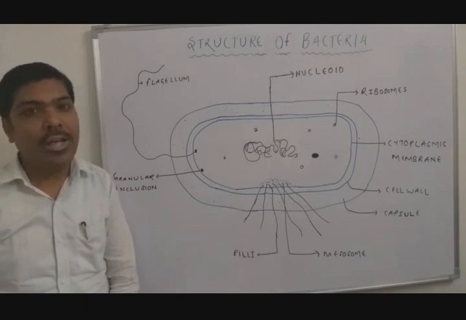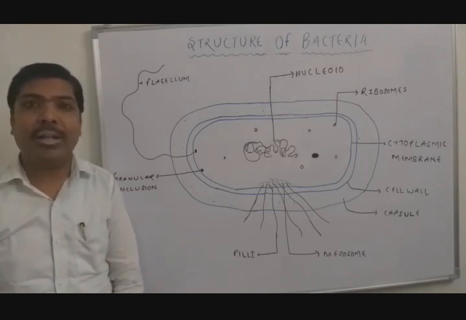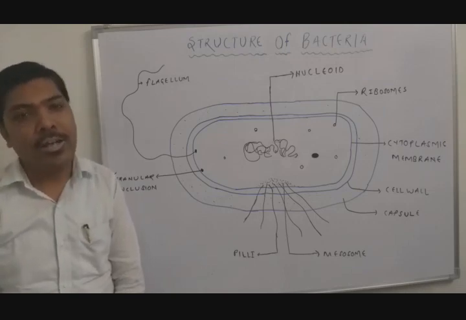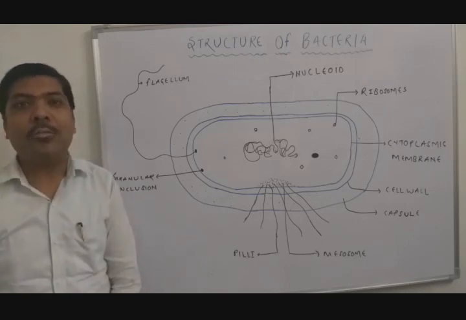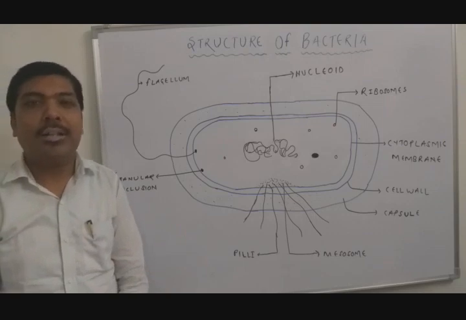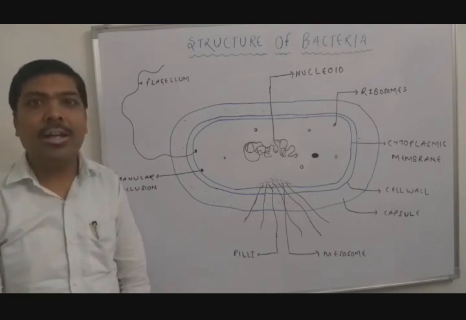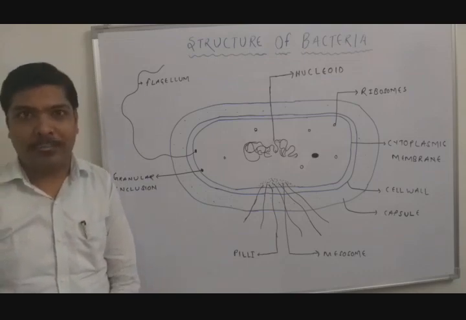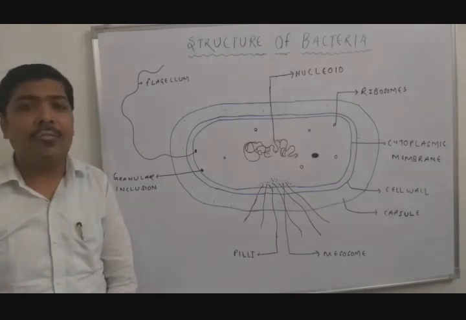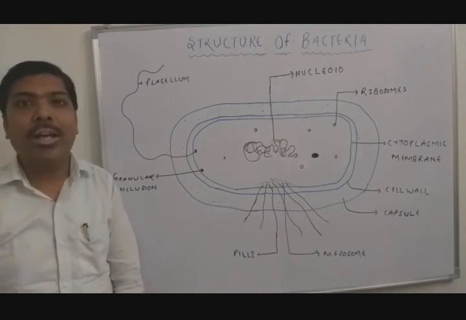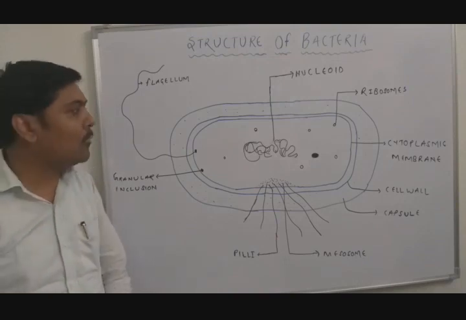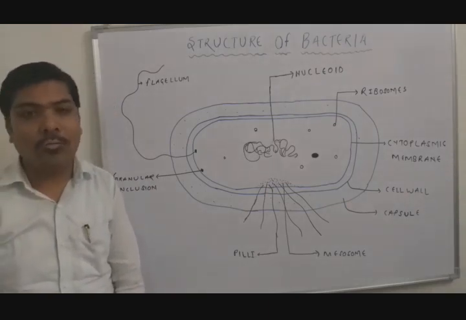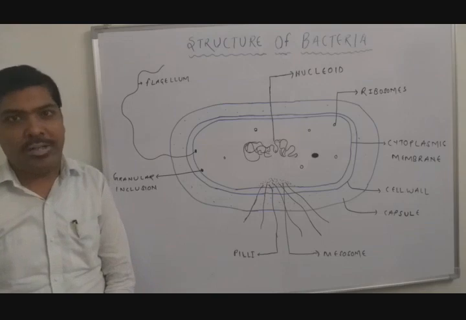Number 1 is atrichous. In some cases, the bacteria does not contain flagella, that's why it is called atrichous. The next category of the flagella is monotrichous. Sometimes only a single flagellum emerges from the bacteria, then it is considered monotrichous. Next is amphitrichous. Amphitrichous is a category of flagella in which the flagella exist from both sides of the bacteria. The next category of the flagella is lophotrichous.